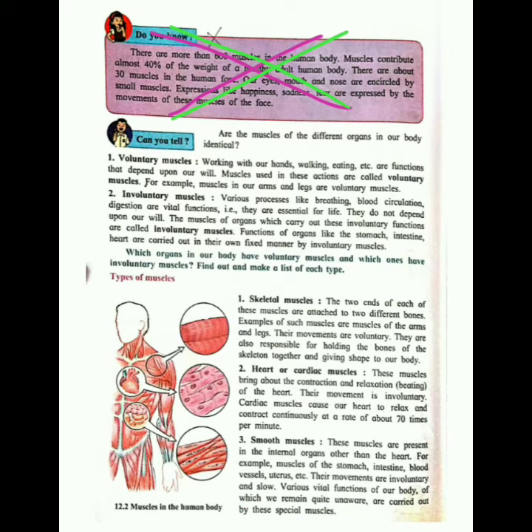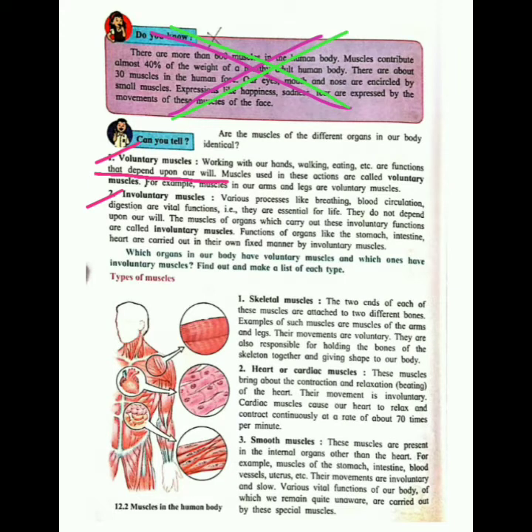Further we will see the two types of muscles. First is voluntary muscles while the other is involuntary muscles. Voluntary muscles depend upon our will, meaning we can control these muscles, like walking, sitting, standing, running, jumping. These activities depend on ourselves, on our will. So the muscles involved in this are known as voluntary muscles, whereas the muscles which are not under our control and which do not depend on our will are called involuntary muscles.